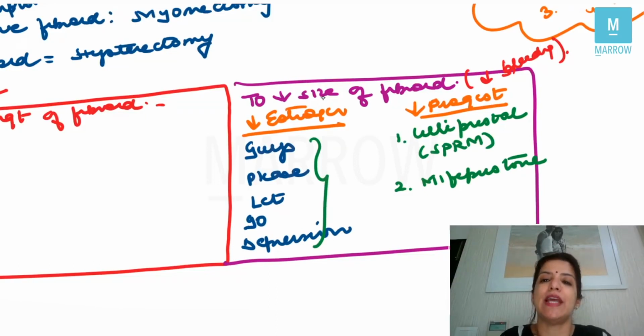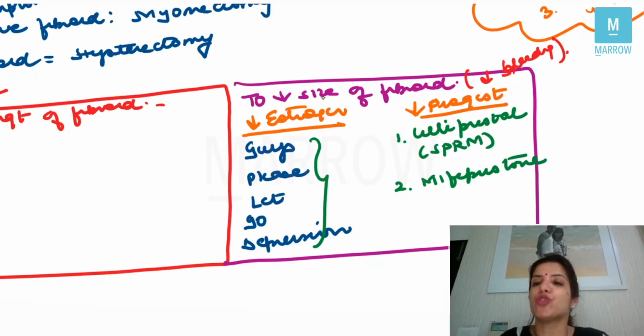Guys, please let depression go, or let go depression, however you want to learn it, where G stands for continuous GnRH, P stands for progesterone, L for letrozole, G for gestrinone, and D for danazol. Right? So these are the drugs which decrease estrogen. So in all hyperestrogenic conditions like endometriosis and fibroid, you can use these drugs.